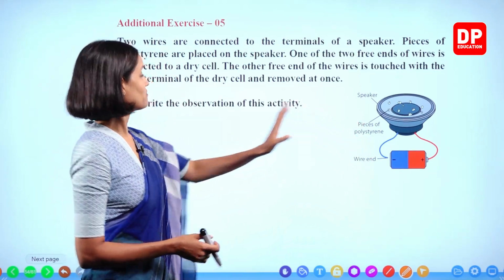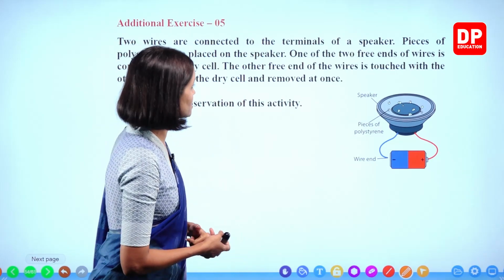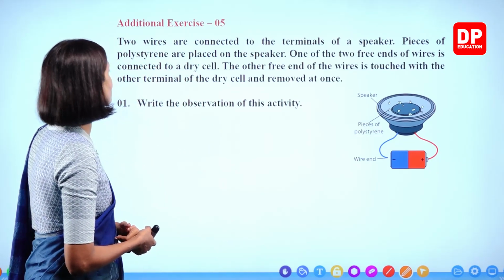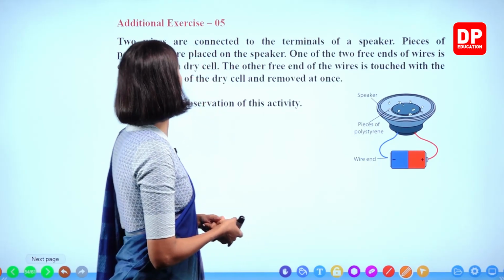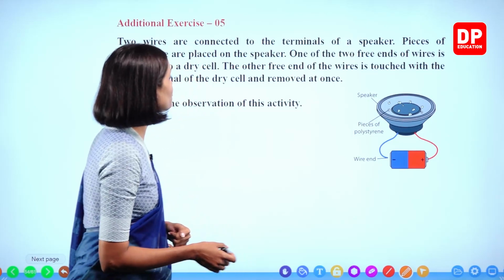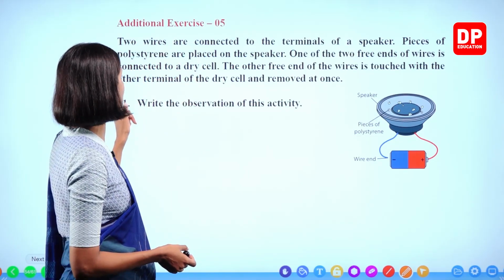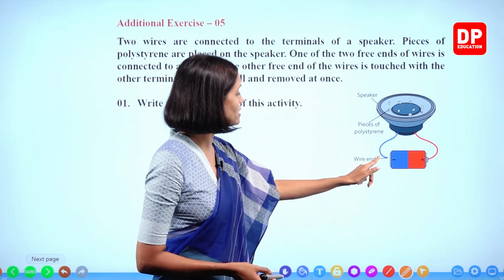This is also something we did. 2 wires are connected to the terminals of a speaker. Pieces of polystyrene are placed on the speaker. One of the 2 free ends of wires is connected to a dry cell from here. The other free end of the wire is touched with the other terminal of the dry cell and removed at once. Now at the moment it's a free end.